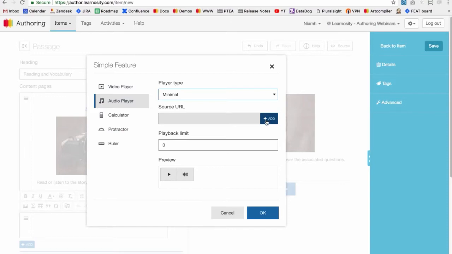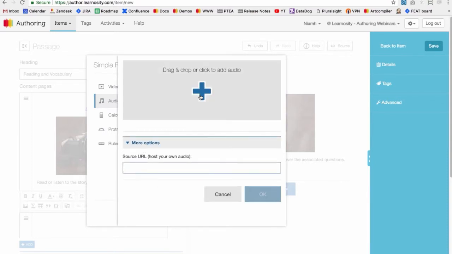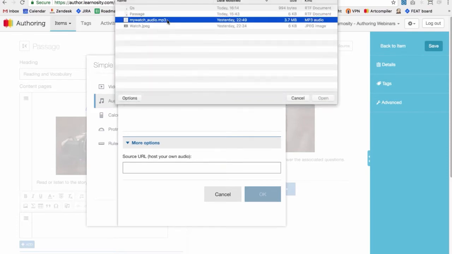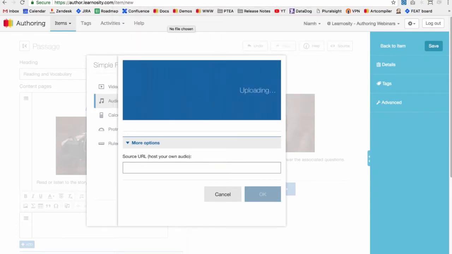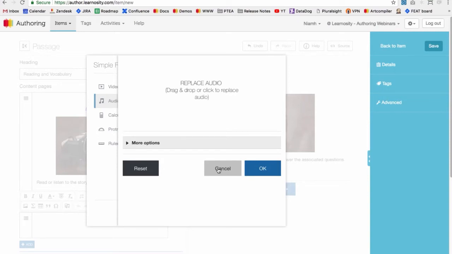So just like with the image, you can upload from your own machine, or you can enter in a URL for some audio that's hosted elsewhere online. So again, you upload here and you can paste in the URL. So just upload some audio. And then click OK when you're done. And again, you can preview the audio here. You can press play to listen to it back. If you're unhappy with that, you can edit and change the file.